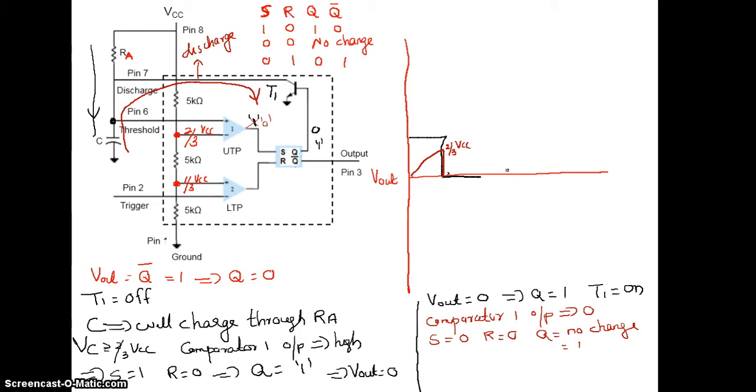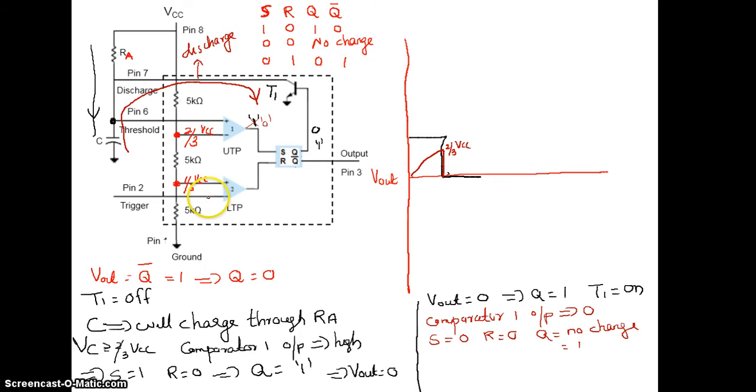Now how can your output change to 1 again, or how can I change Q back to 0? For that we need to apply a trigger pulse over here. Look at the second comparator. If you want to make Q equal to 0, you have to put reset equal to 1.